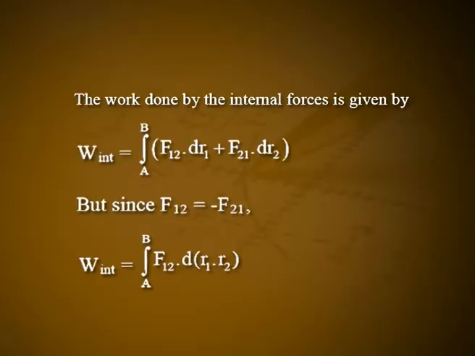The work done by the internal forces is given by W internal equals the integral from A to B of F12 dot dr1 plus F21 dot dr2. But since F12 is equal to minus F21, W internal equals the integral from A to B of F12 dot d(r1 minus r2).